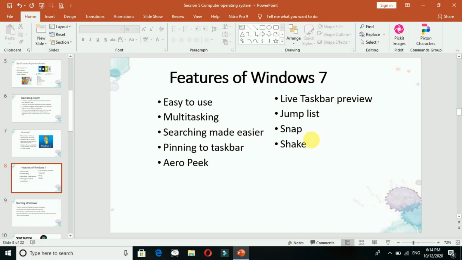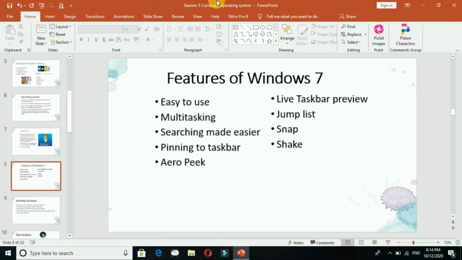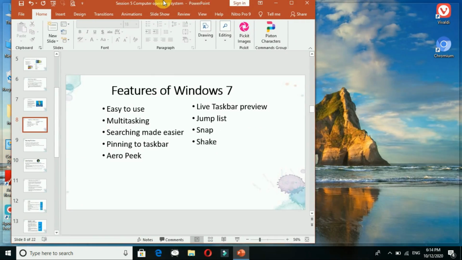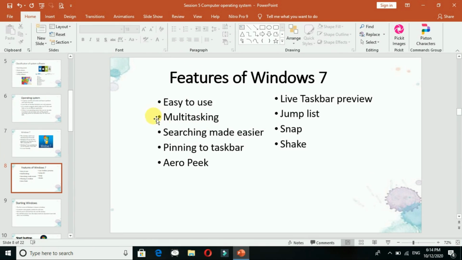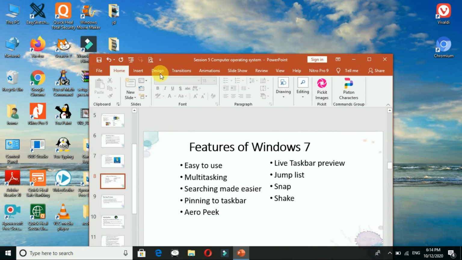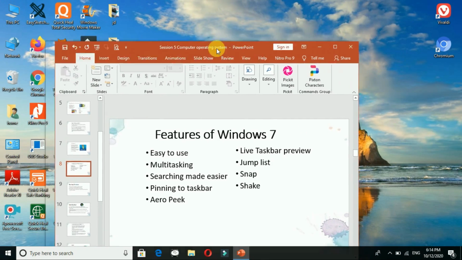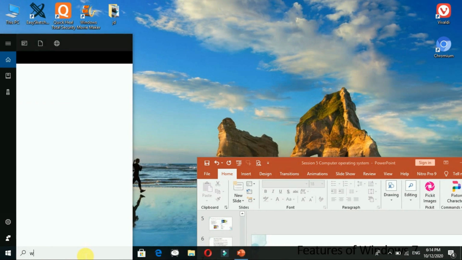Then snap and shake. Yes, snap and shake is very good, very good. Snap means here what it is, quicker way to resize the open window, यानी आप उसे ऐसे ले जा सकते हो. You can snap it. Okay, you can see over here, right? So snap and then shake. When you will shake, you just see whatever the application is open. आप जो भी एप्लीकेशन आपके साथ ओपन होगी, I will just open it one more.